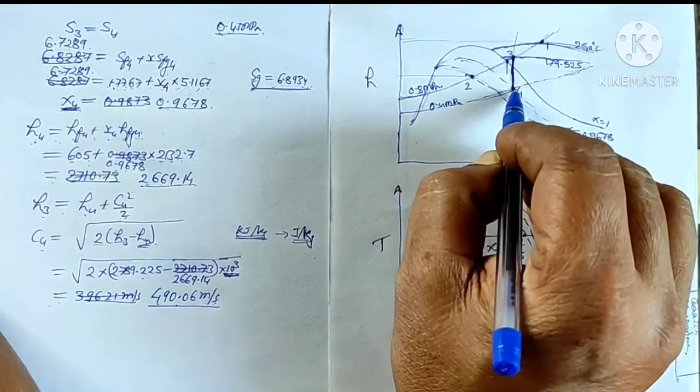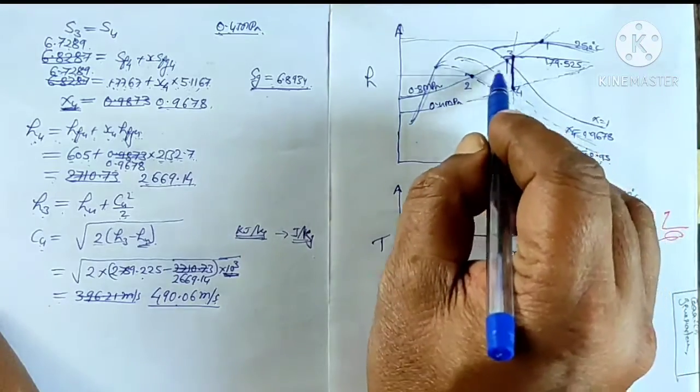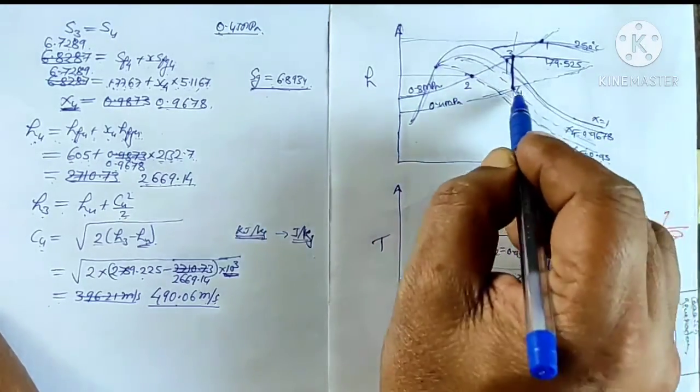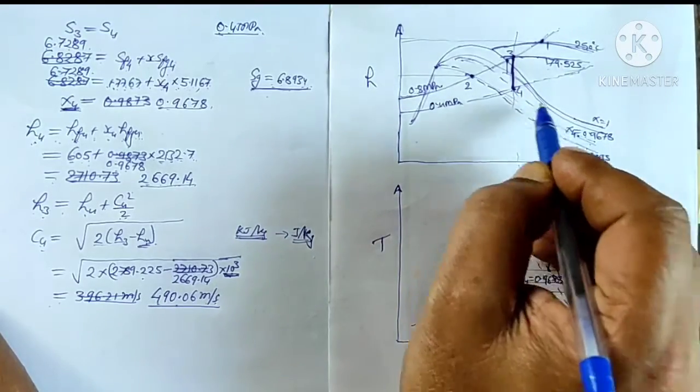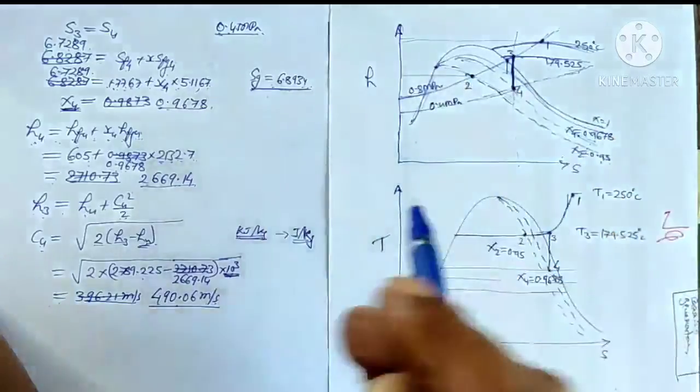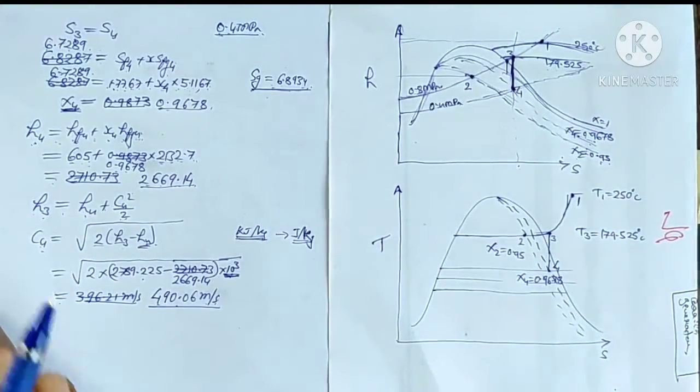Once we know point 4, we will check the dryness fraction from the Mollier chart. It is coming out to be 0.9678. So this is point 4. This way we can draw on the HS diagram.